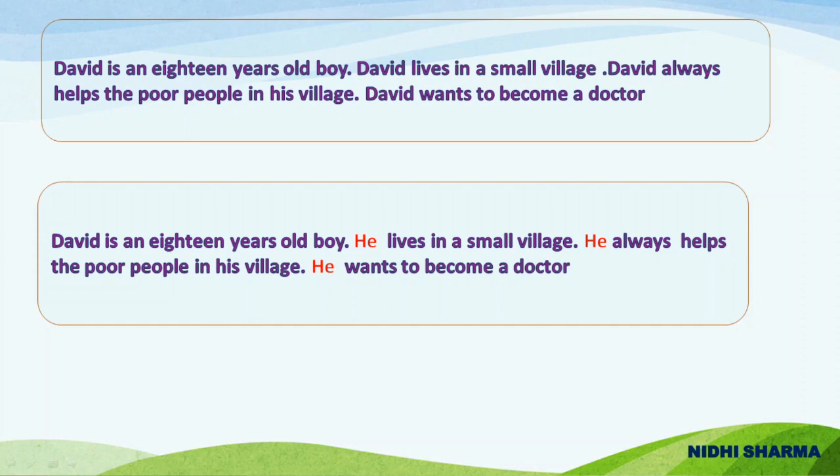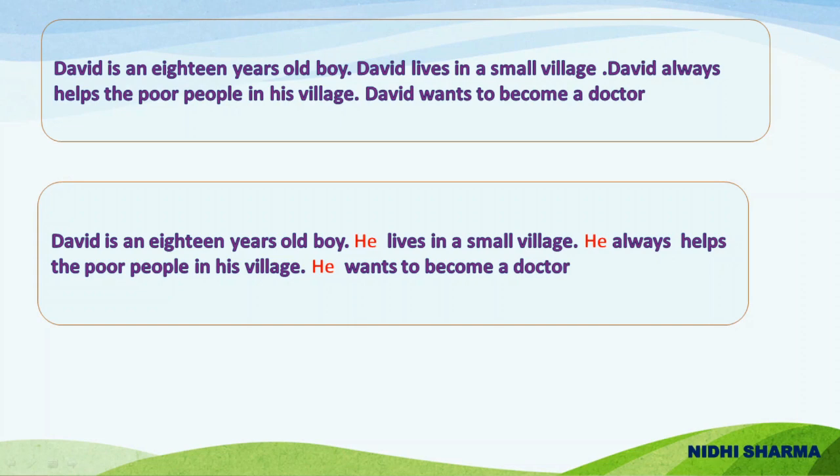So, as I already told you in the beginning, pronouns are used in place of a noun to avoid repetition and it makes the sentence shorter and easier to say. Now let's take the paragraph below. David is an 18 years old boy. He lives in a small village. He always helps the poor people in his village. He wants to become a doctor.